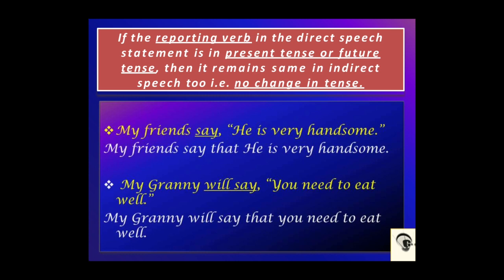For example, "My friends say he is very handsome." When it is changed into indirect speech, it remains the same: my friends say that he is very handsome. "My granny will say you need to eat well." My granny will say that you need to eat well. Only "that" is used in these sentences.